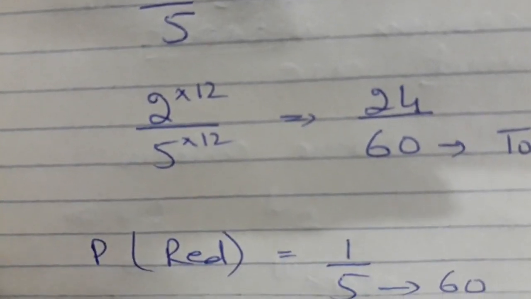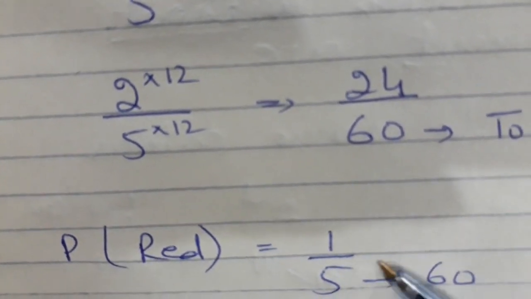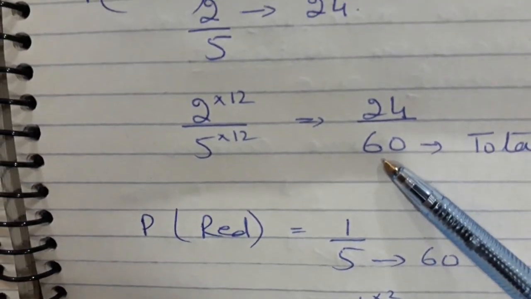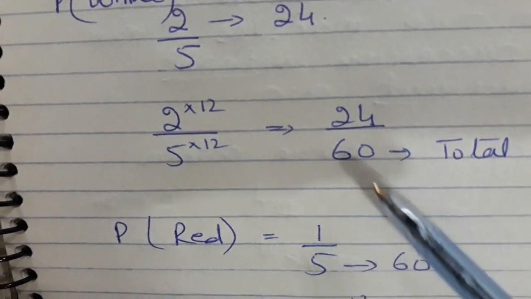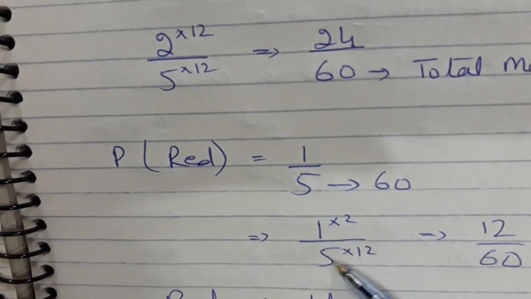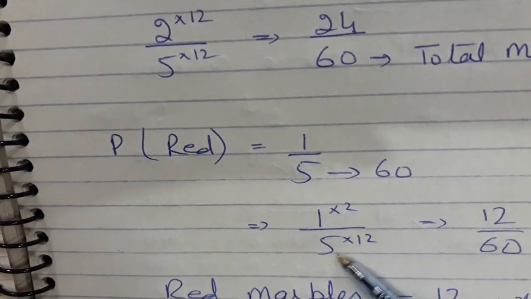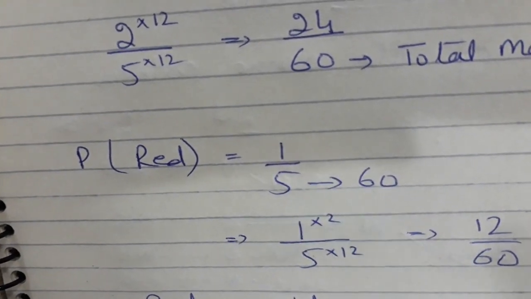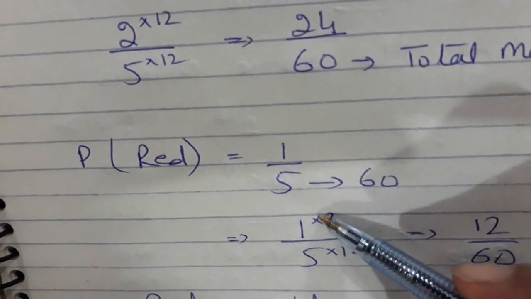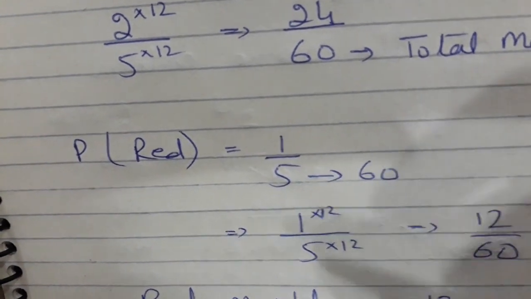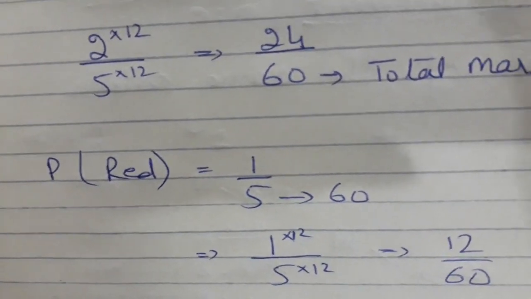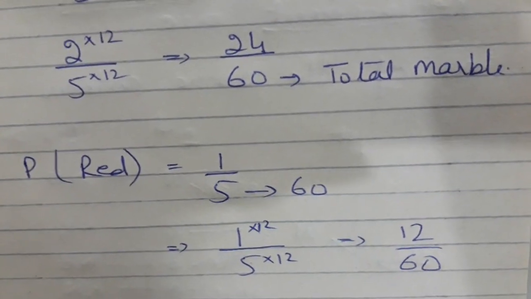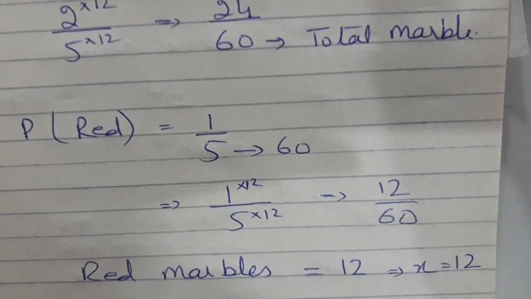Now let's come to red marble. Red marble was 1 over 5 in the question, it was given. Now I know from here that total marbles are 60. So I'll multiply 5 by 12, because 5 12s are 60, and then I will multiply the numerator also by 12. Sorry, I have written 2, it should be 12. Okay, so it is 12 out of 60. So it means red marbles are 12 in the bag. So 12 was my X.